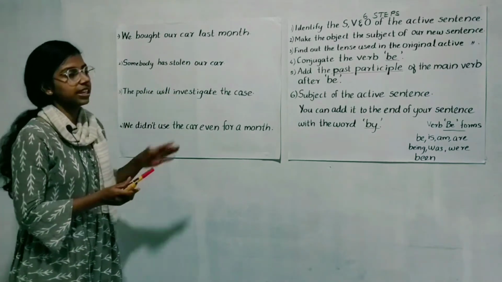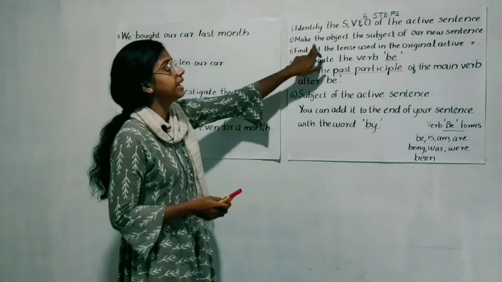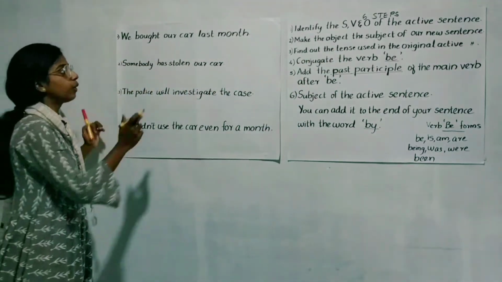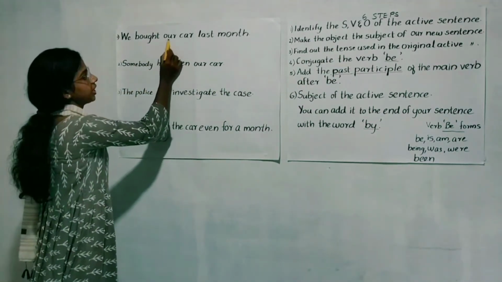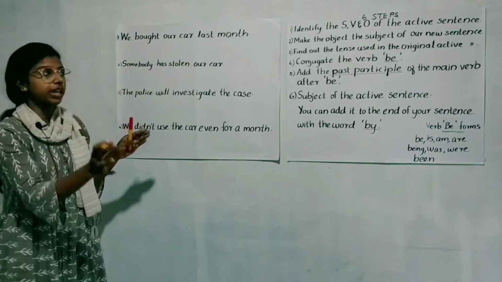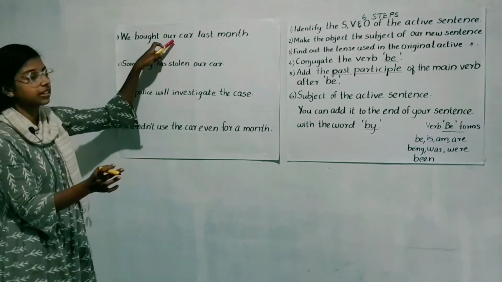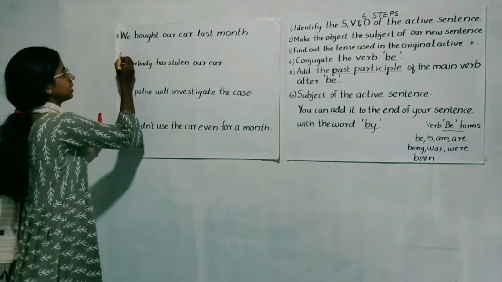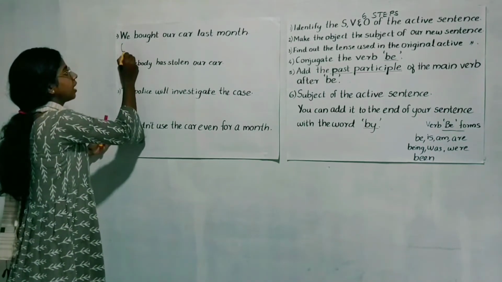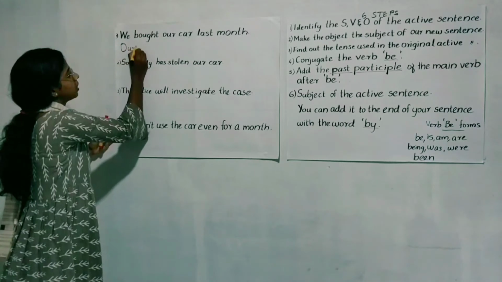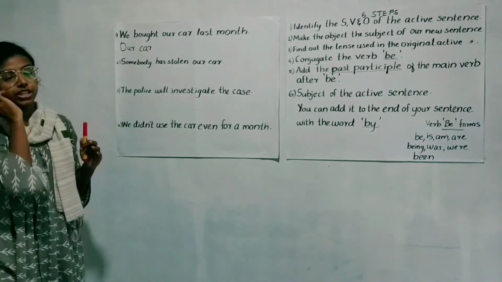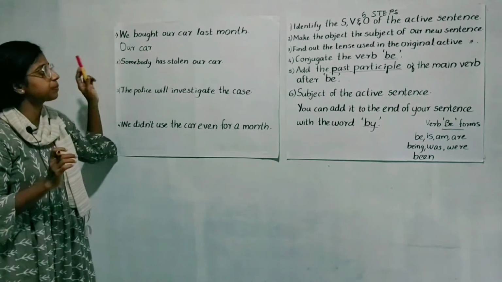So next, what is the next step? Make the object the subject of our new sentence. So now we know what the object is. Now we have to make the object of the active sentence into the subject of our new sentence. What is the object? Our car. So our car will be the subject of our new sentence.